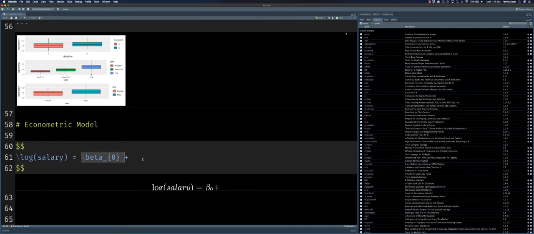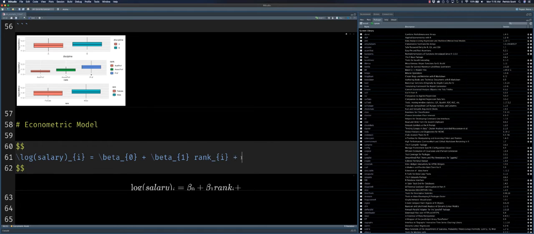And so I don't have to keep typing out beta, I'm going to copy that and change that to beta 1. For our first independent variable, we'll put rank, and this is going to be individual i. And actually I should put individual i over here as well.